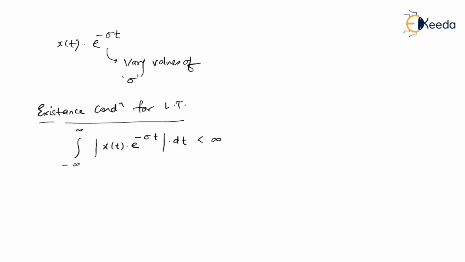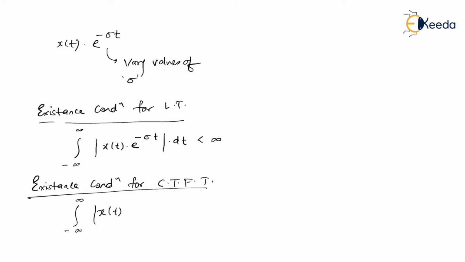And let me remind you, the existence condition for the continuous time Fourier transform. So what was the condition? Integrating over minus infinity to infinity mod of x of t dt should be less than infinity. And we know that if x of t happens to be unbounded, then definitely this condition doesn't get satisfied, and then we switch to another transform, that is the Laplace transform. And the condition for the Laplace transform to exist is integrating over minus infinity to infinity mod of x of t e to the power minus sigma t dt should be less than infinity.